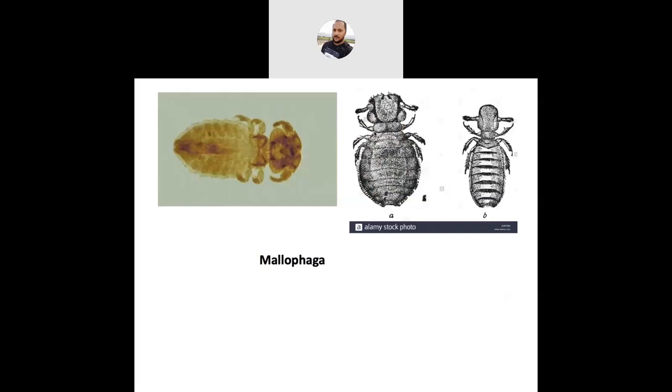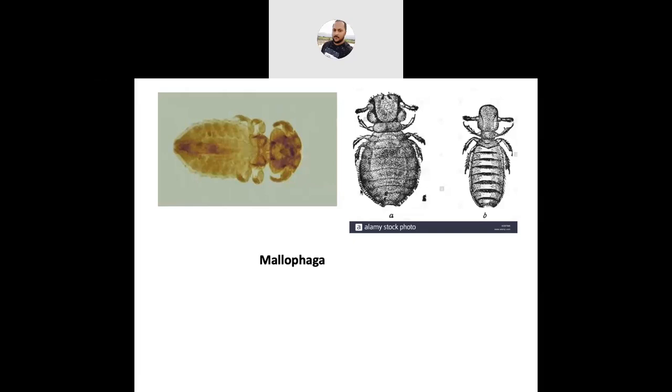At the terminal end of the leg, there is a claw-like structure which helps to cling to the host skin or feather. Tarsus may be two-segmented or unsegmented. Wings are absent or secondary wingless. Their eggs are called nits, which are cemented to the feather.